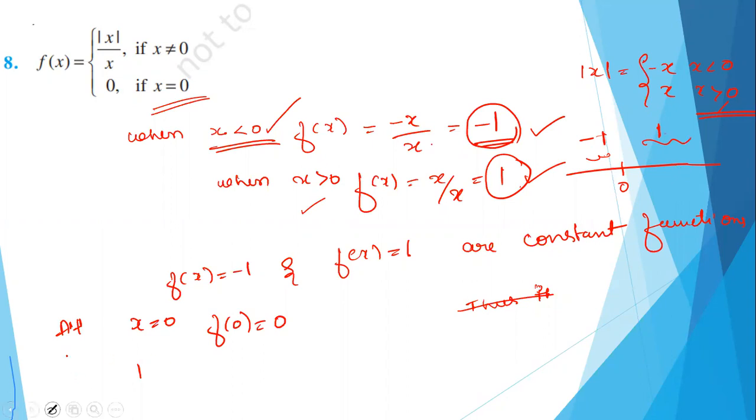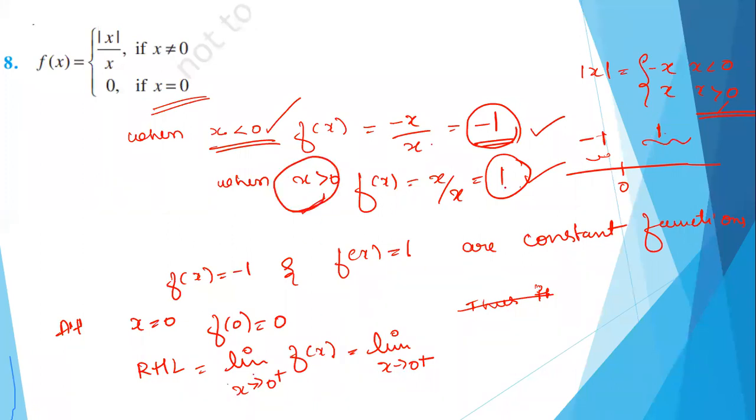So what will be the right hand limit? RHL will be limit x tending to 0 plus f of x. 0 plus means when x is greater than 0, so you are getting it as 1, which we already have got.